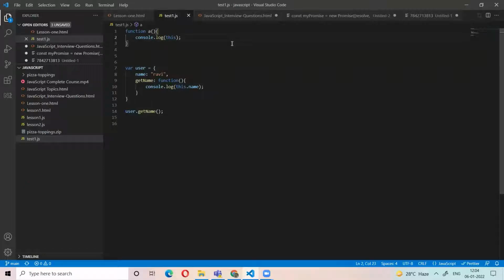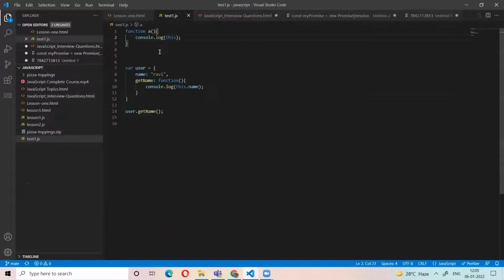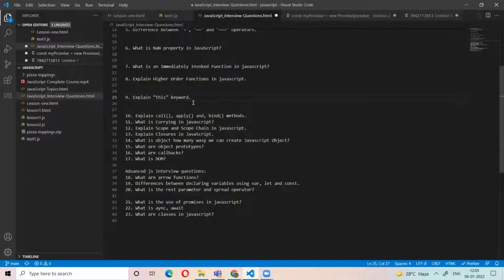That's why arrow functions were introduced. I will explain arrow functions. If you use this in an object, it means the current object only. If you use this in a normal function, it takes the window object reference. So you need to explain this in a normal function and this in an object. Here this means the current object; here this means the window. So this is the question.